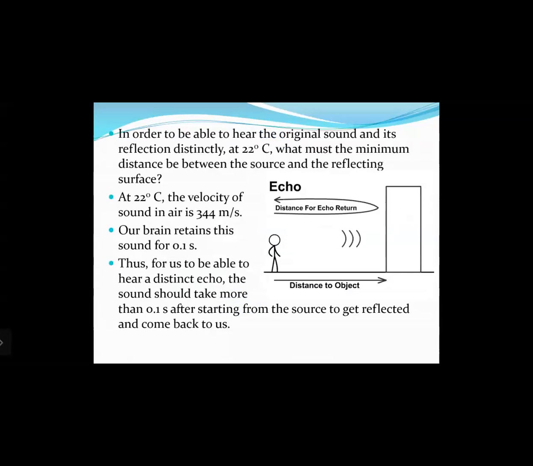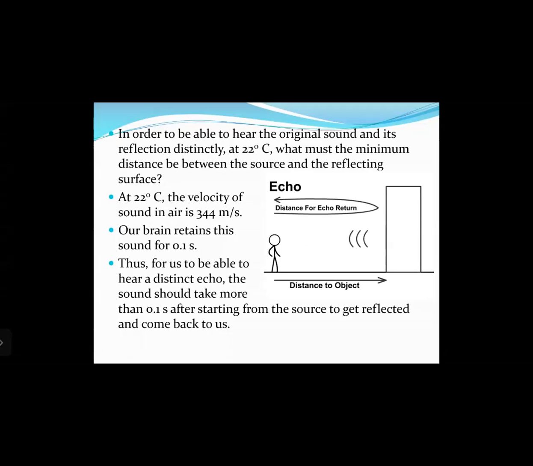Okay. Now let us see the conditions that are required for us to be able to hear an echo. In order to be able to hear the original sound and its reflection distinctly at 22 degrees Celsius, what must be the minimum distance between the source and the reflecting surface? Let us see. At 22 degrees Celsius, the velocity of sound in air is 344 meters per second. Our brain retains this sound for 0.1 seconds, as I told you, right?